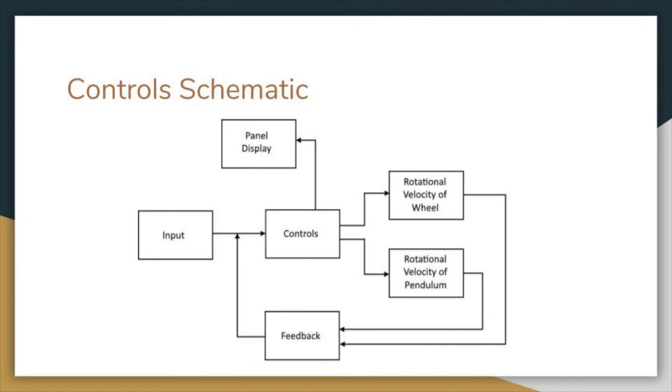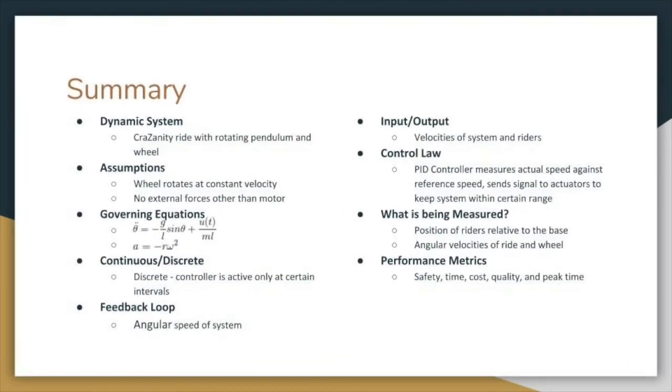The feedback portion of the system analyzes the current rotational velocities and adjusts the controls accordingly, so that the system does not exceed a specific angle or speed. For our dynamic system, CraZanity, we assume that the wheel rotates at a constant velocity and has no other forces besides the motor. The main component of the ride we are interested in is the speed of the system, and the control that goes into the system depending on the feedback.